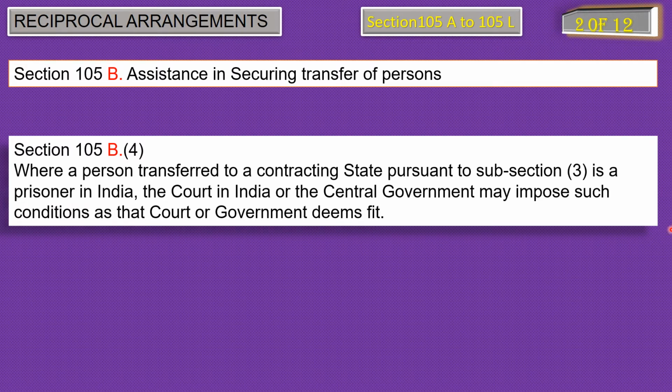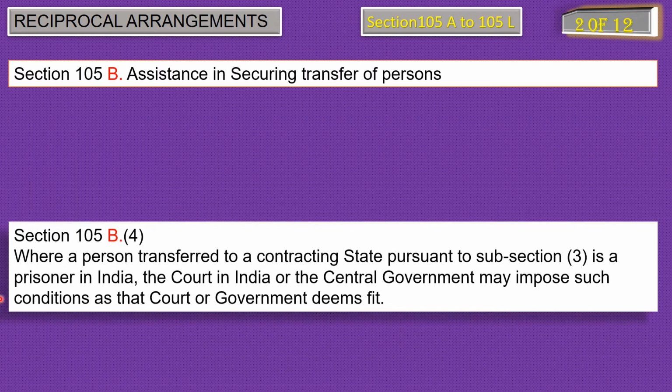Now, in subsection 3 of section 105B, we read that a person required by a foreign court or investigating agency for commission of a crime is to be arrested and sent to that foreign court. But what if that person is already in prison in India? Then subsection 4 of section 105B comes into force. It says that he may be sent but subject to such conditions as the court or government may deem fit.